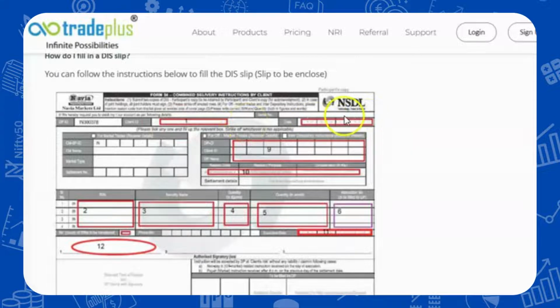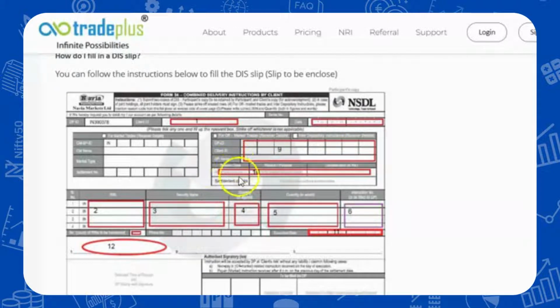Then comes the date. And here comes the DP ID, client ID and the DP name of the firm to which you would like to make the transfer. Then you have to mention the reason of your off-market transfer. You have to mention the reason code with the reason details, and then comes the amount.